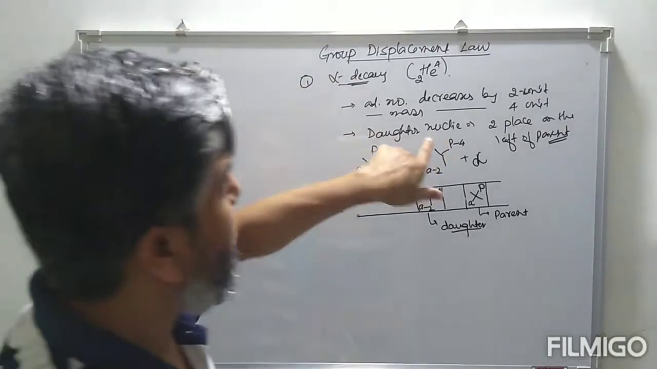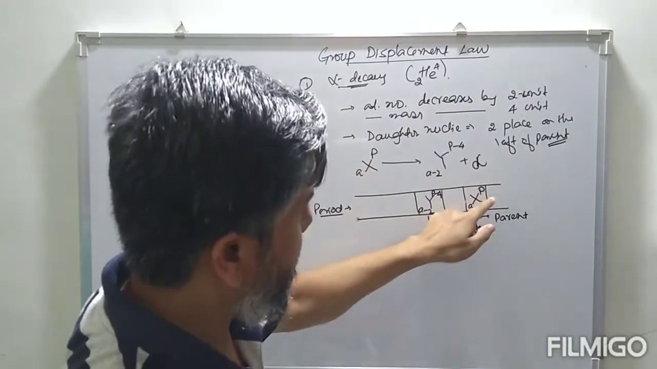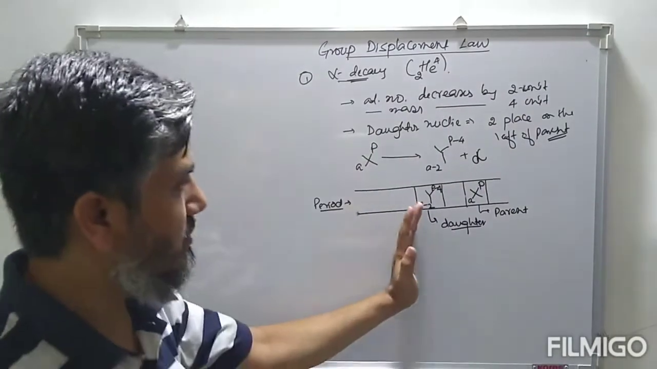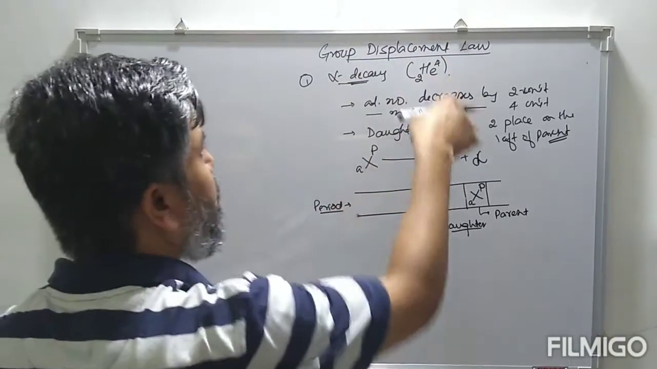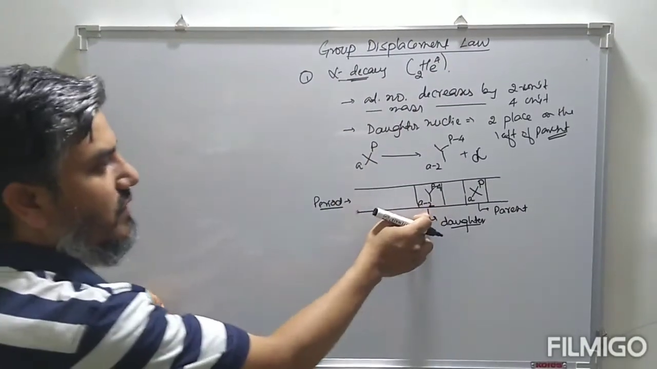So basically the point is the atomic number decreased by 2 units, so it will be placed 2 units on the left side of the parent nuclei. So this is what we call the group displacement law, changing the position of the group.